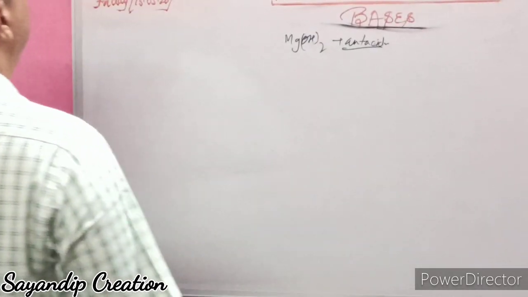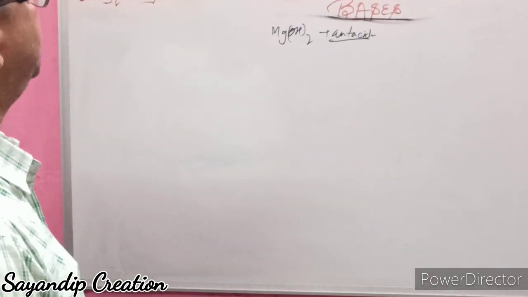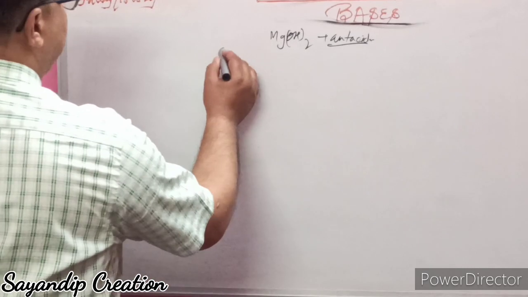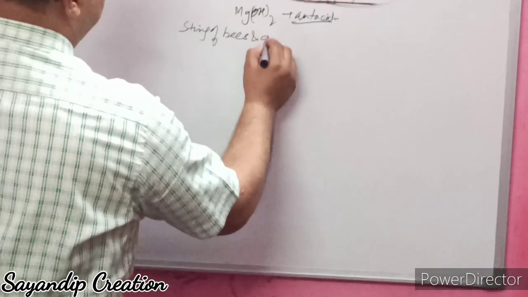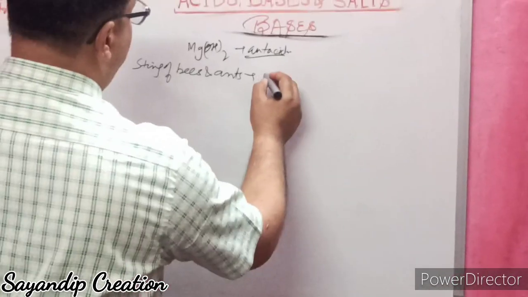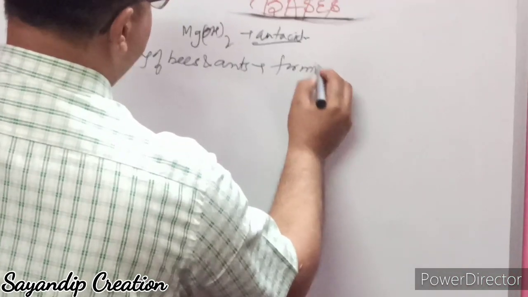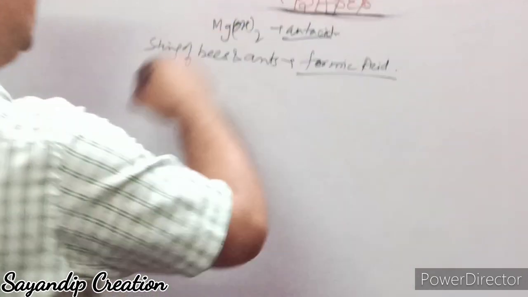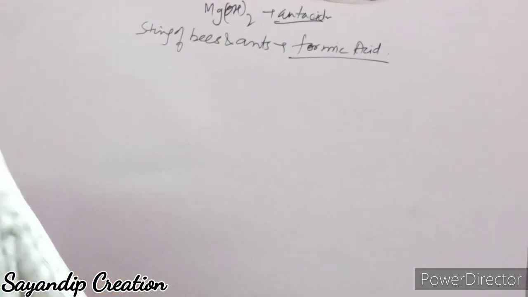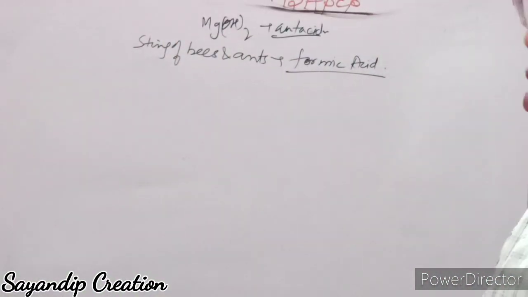Now, the sting of bees and ants contains formic acid. When they sting, it's very painful. It releases formic acid, HCOOH. To neutralize this acid, you rub that place with a mild base like sodium bicarbonate.